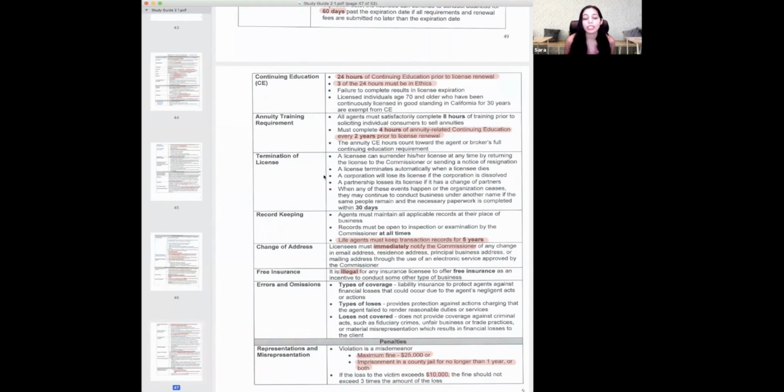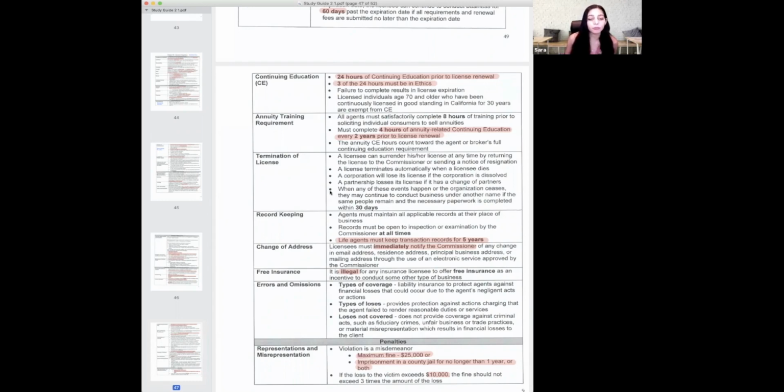Corporations lose their license if the corporation dissolves. So if the corporation just poofs out of nowhere, they lose all their licenses as well. So if they try to come back, they can't. They got to do it all over again, okay? Partnerships lose their license if they try to switch over partners. You can't be like, oh, I'm going to give my license over to my partner. Like, no, they need to have a license. You need to have a license.